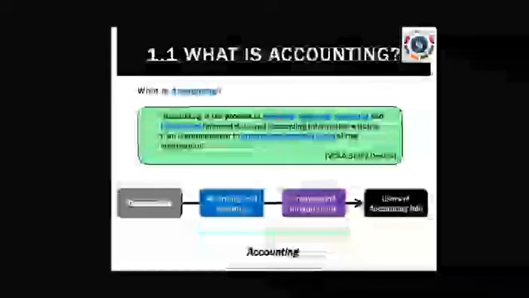I already told you that a business concern incurs hundreds of transactions. Is it possible for a human being to memorize all the hundred transactions? No, we can't. Then what do we have to do? We have to write everything. Each and every transaction should be recorded in an efficient manner.